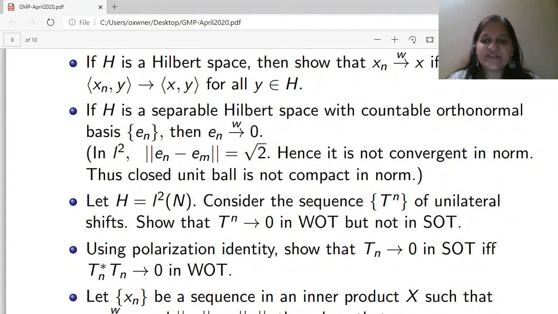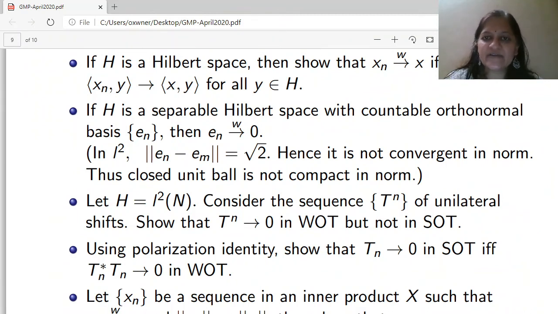In small l2, which is a sequence space, observe that norm of En minus Em is root 2. That means the sequence En is not Cauchy, and that means it is not convergent in the norm. Thus, the closed unit ball is not compact in the norm. Why do we get this? Because all the Ens are orthonormal, which means the norm of En is 1 for all n. So they all belong to the closed unit ball, and we know that it is a metric space. So compact is the same as sequentially compact.